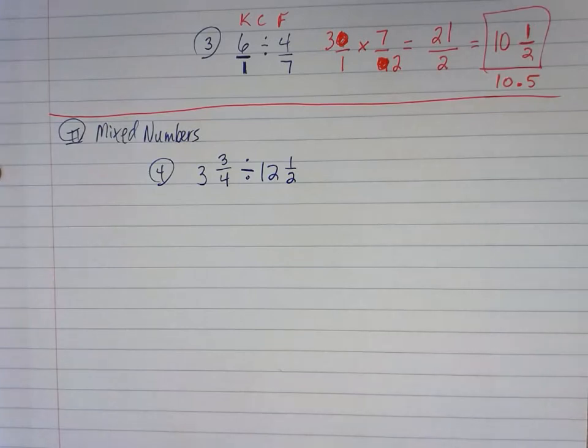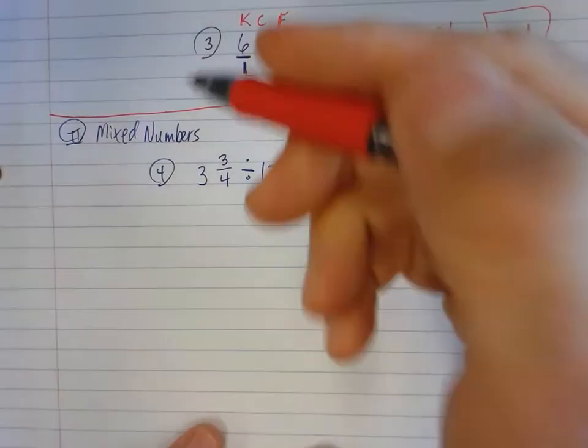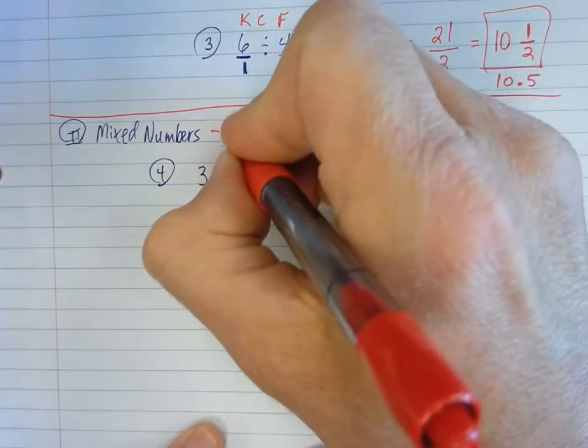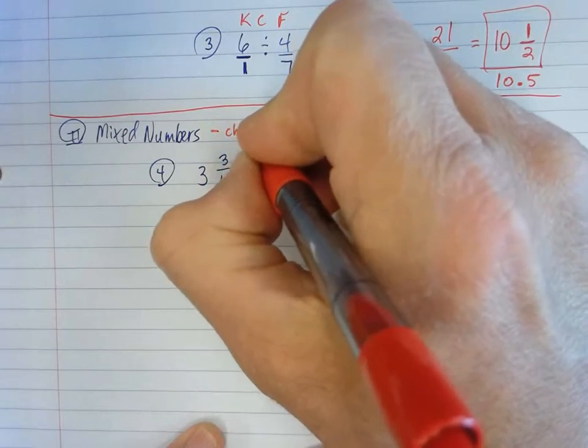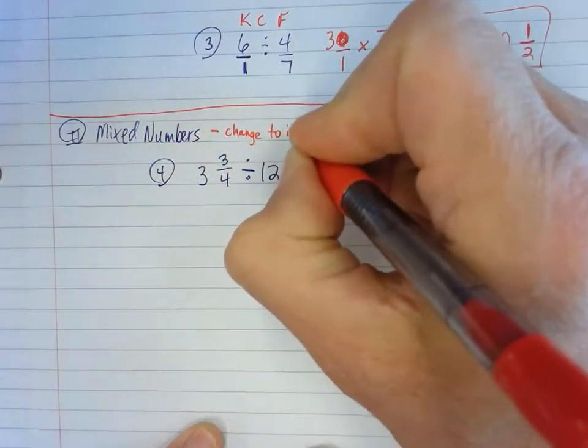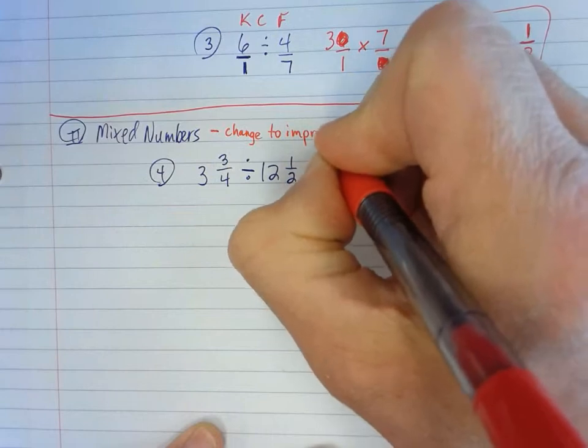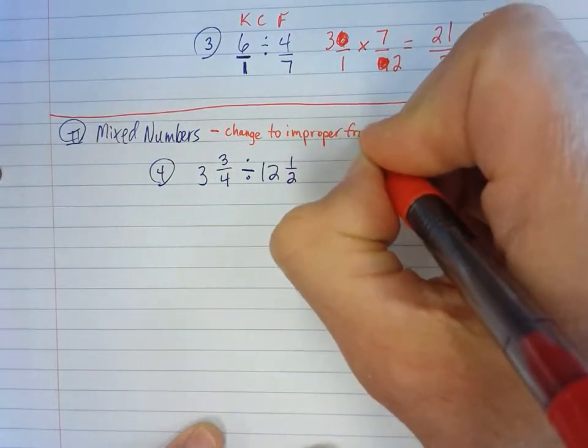Okay. So when you have mixed numbers, what's the first thing you got to do? Got to change them to improper fractions.